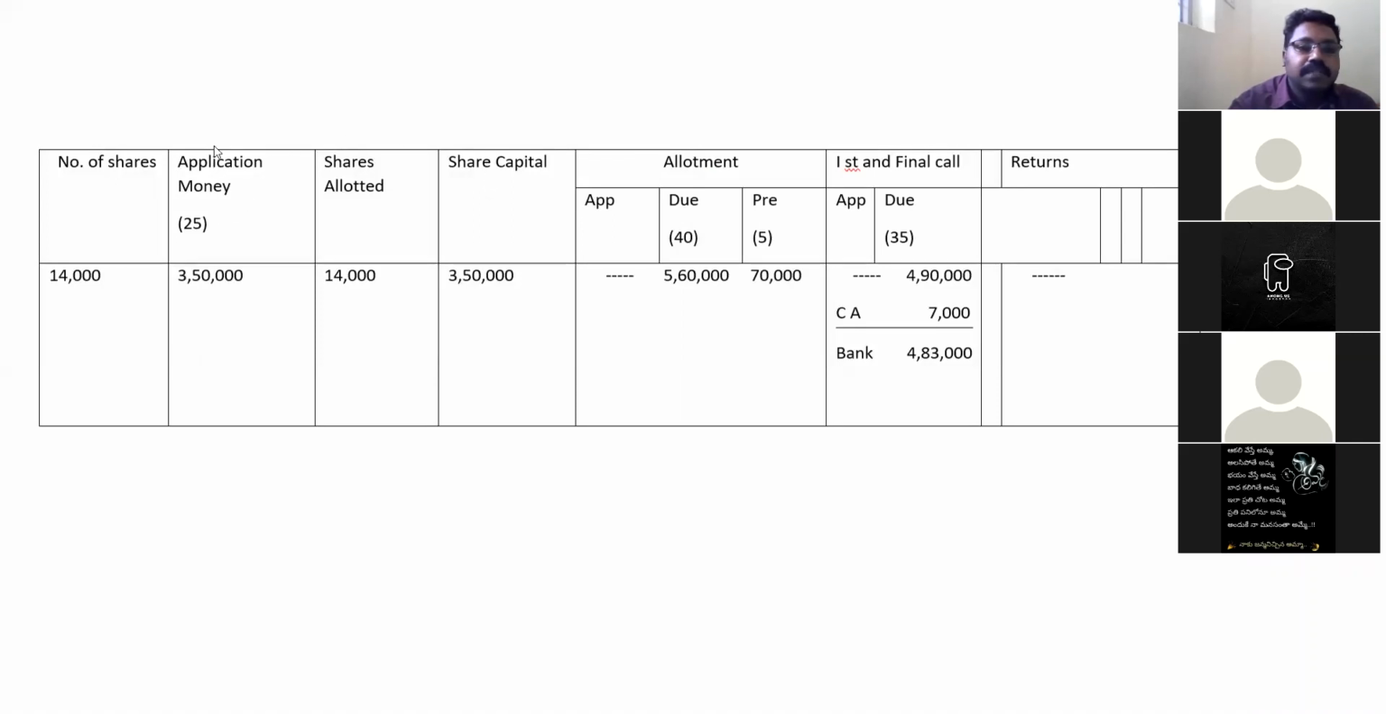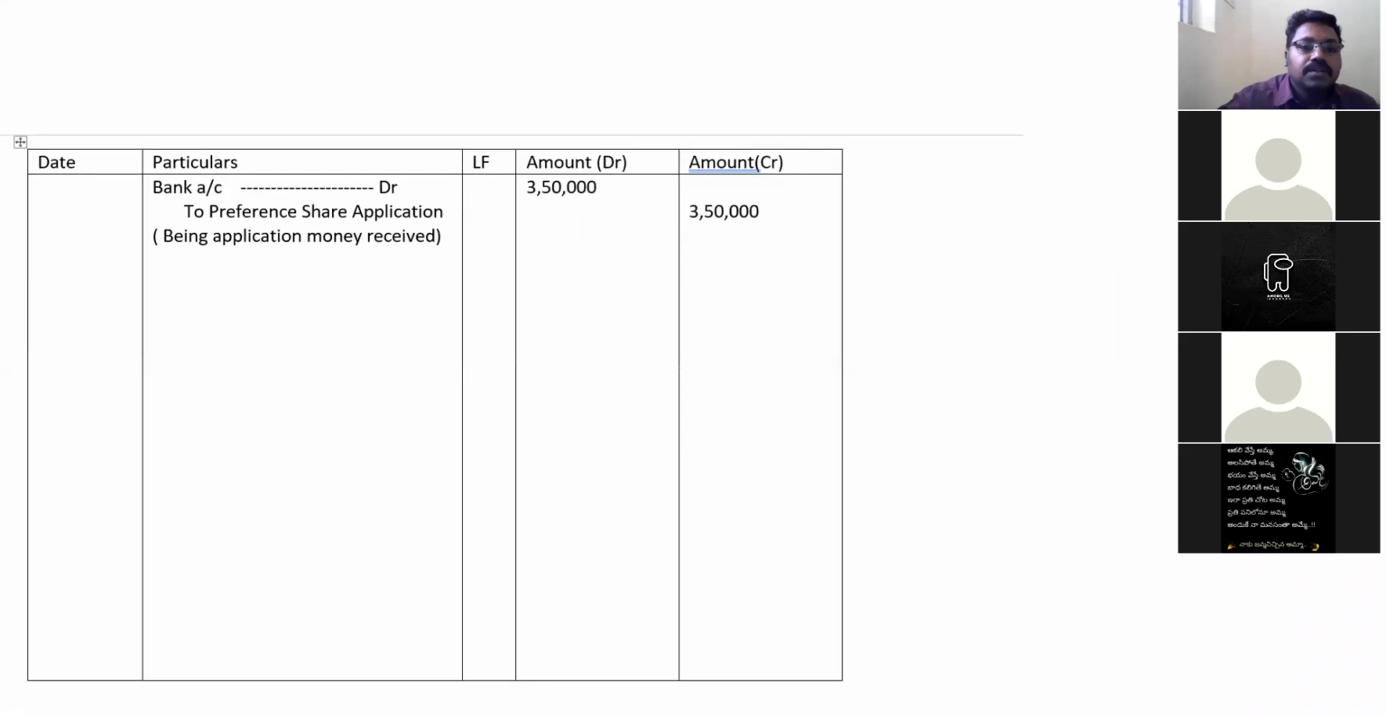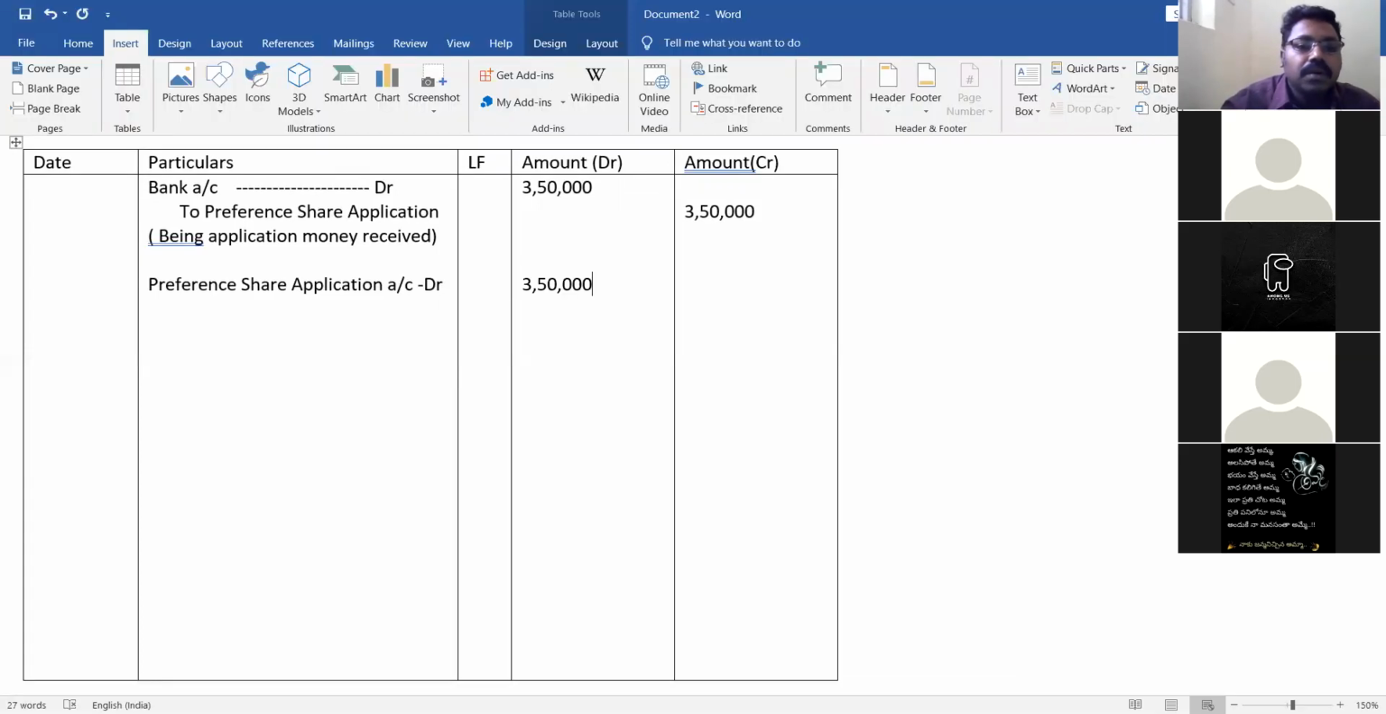See the table. You can see application money that should be transferred to share capital. That is 3,50,000. So first, share application account debit to share capital. That's it. The simple concept is this: application money is transferred to the share capital. So preference share application account debit to preference share capital.